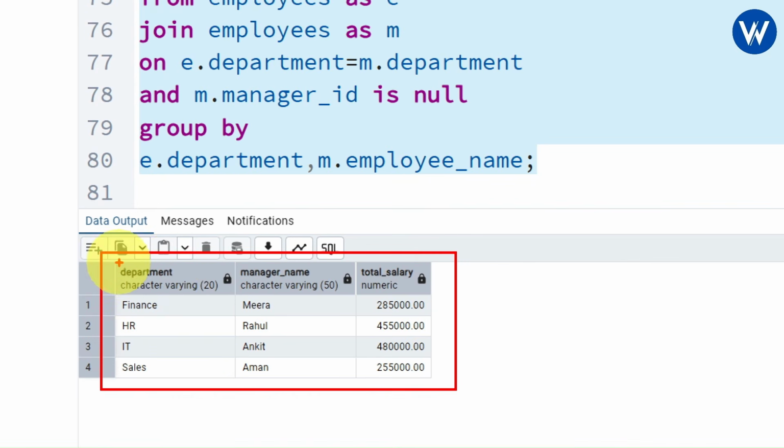Let me show to you. Here you can see the department column, total salary column, manager name column. These are the 4 departments. In the same way you can see the salary of each department, and these are the manager names. I hope it is clear, right?